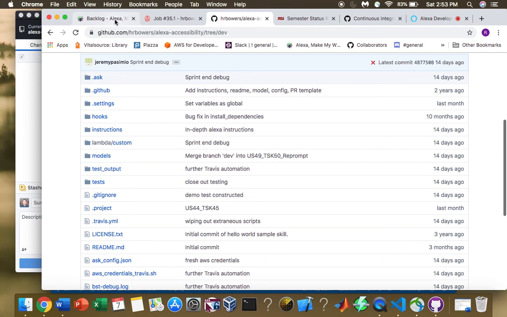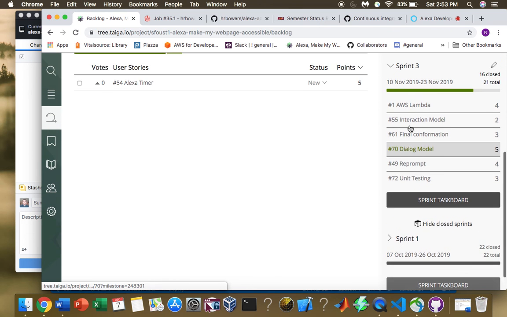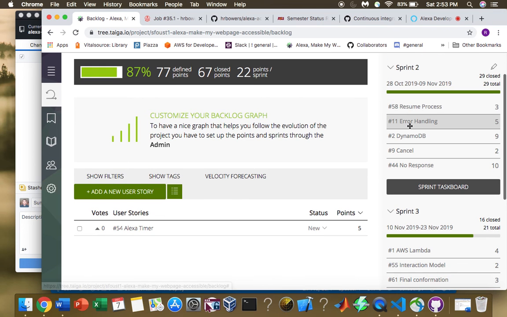And then on our Taiga board, you can see our sprints. We were able to accomplish quite a bit in 3 sprints. So the past couple weeks have really been determining what steps we're going to take moving forward next semester, how we're going to continue working past, like I said earlier, almost completing the entire project.